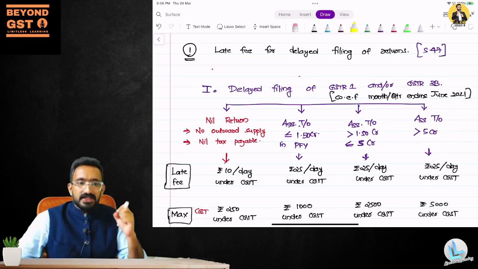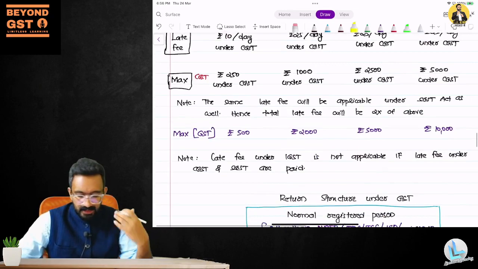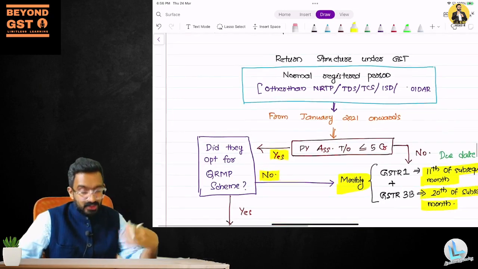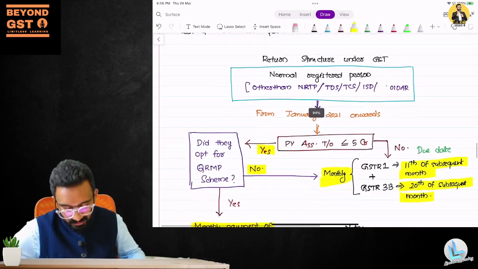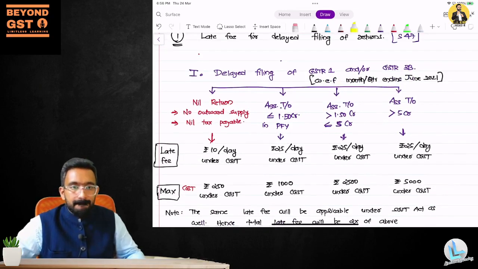I cannot say that this is an amendment for May 22, but since that amendment had been rationalized and I have a better chart to explain, I'll try to give you an understanding on that also. So the first discussion is on GSTR 1 and 3B.